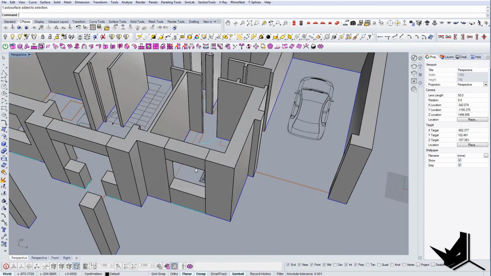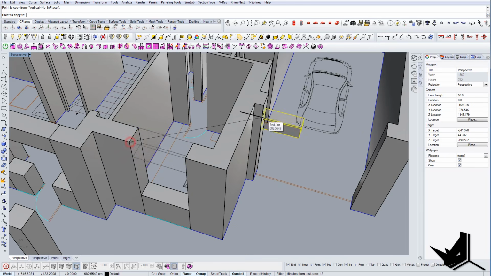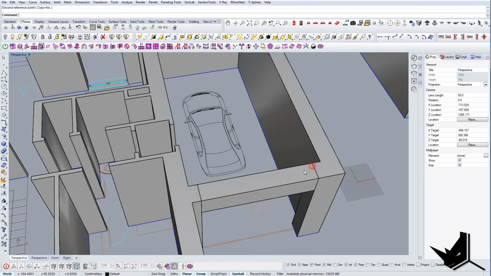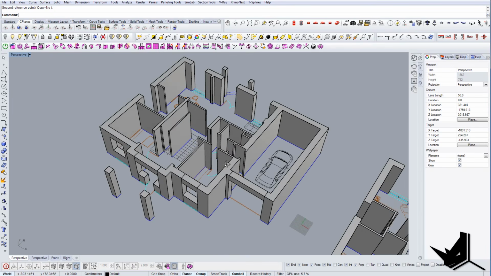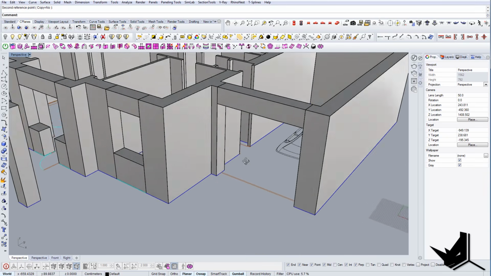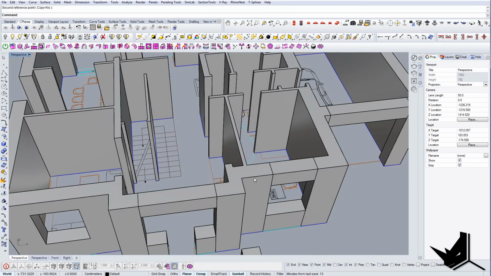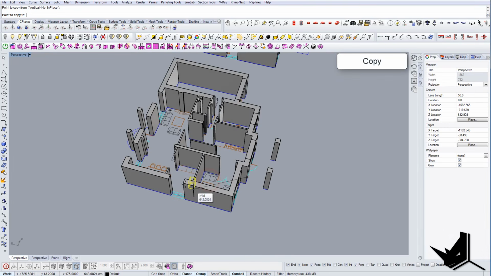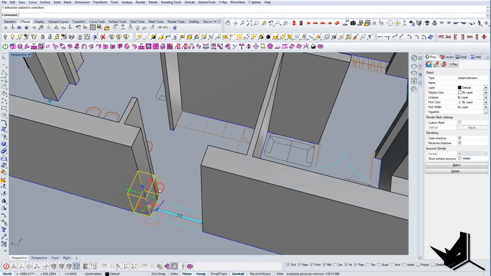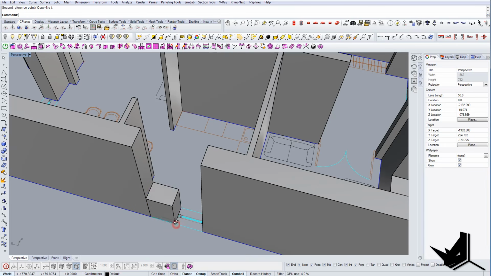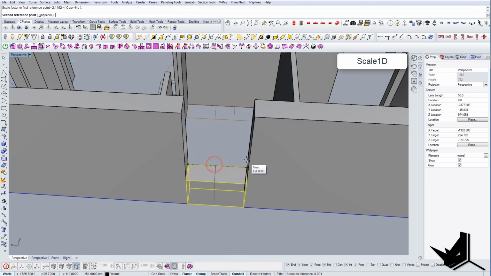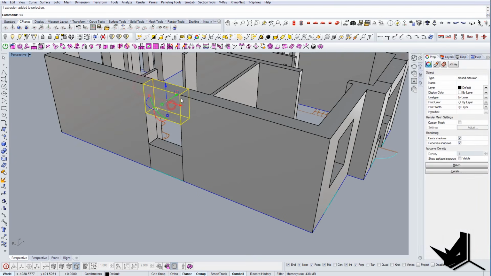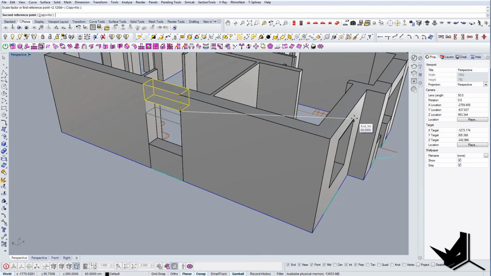And moving on, here we have, of course, this area in the garage, and let's extend it like so. We also have the areas here for the other side. So I'll just continue to do this until we have all of these nice and ready all around. So let's do a scale 1D. Let's bring it there, and let's bring this guy up.